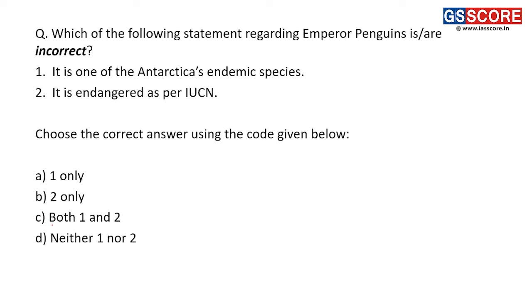Next now, which of the following statements regarding Emperor Penguins are incorrect? We are supposed to find the statement regarding Emperor penguins which is incorrect. First, it is one of Antarctica's endemic species. So this statement is correct. Emperor penguins are the tallest and heaviest of all living penguin species, and they are endemic to Antarctica. Right. So the first statement is correct.